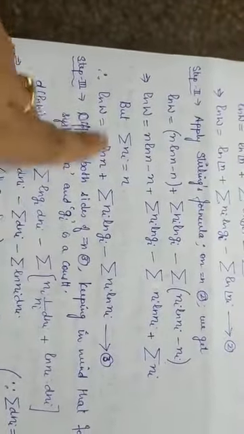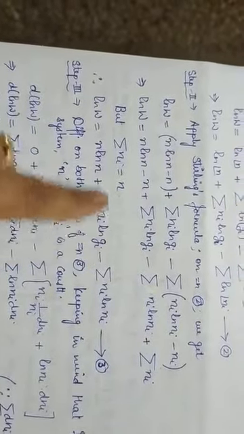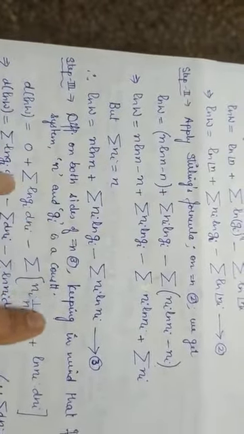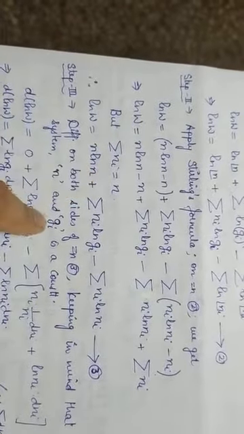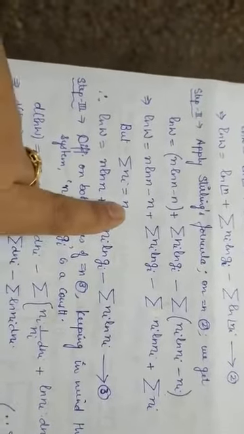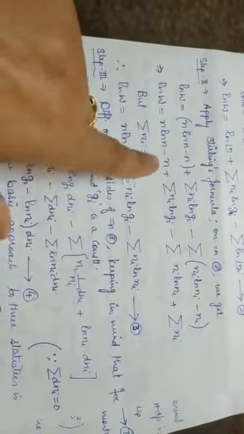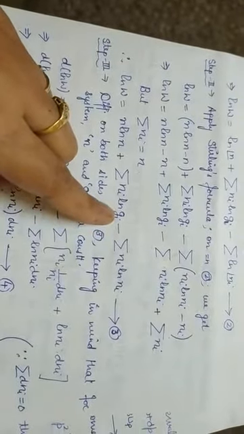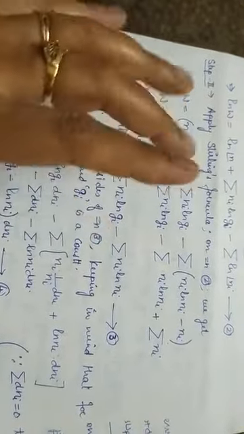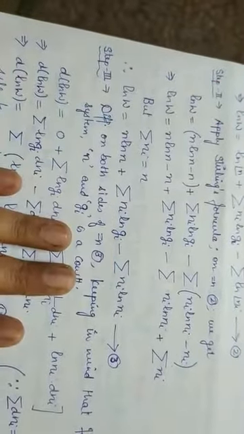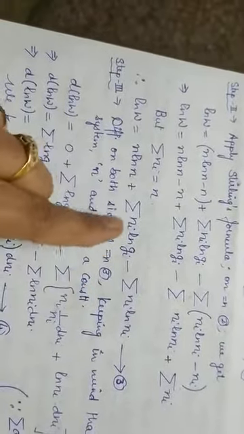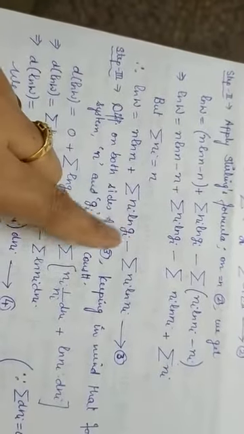Now the step third is differentiating on both sides. So once you have expanded it with Stirling's formula, now the step third is differentiating both sides, keeping one thing in brain, that n as well as gi is a constant. Why is n constant? Because this is the constraint on the system, that the total number of particles always remains constant. Secondly, why is gi constant? Because this is similar to, once I have placed 100 chairs in a room, they will remain 100 chairs. They cannot be changed. Only the particles keep on changing, meaning ni keeps on changing, but gi remains constant.